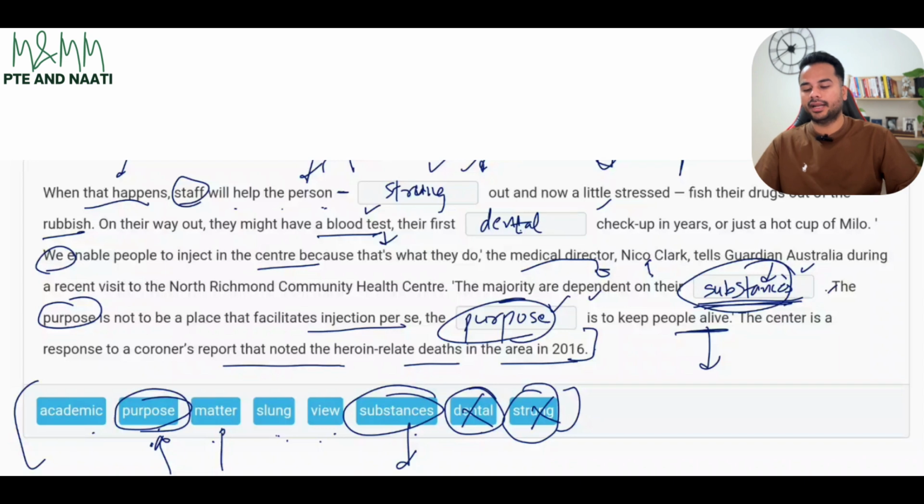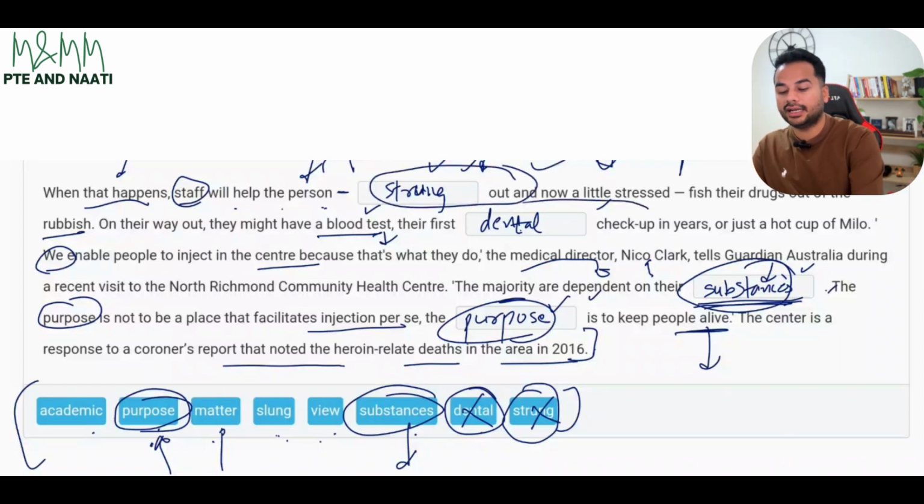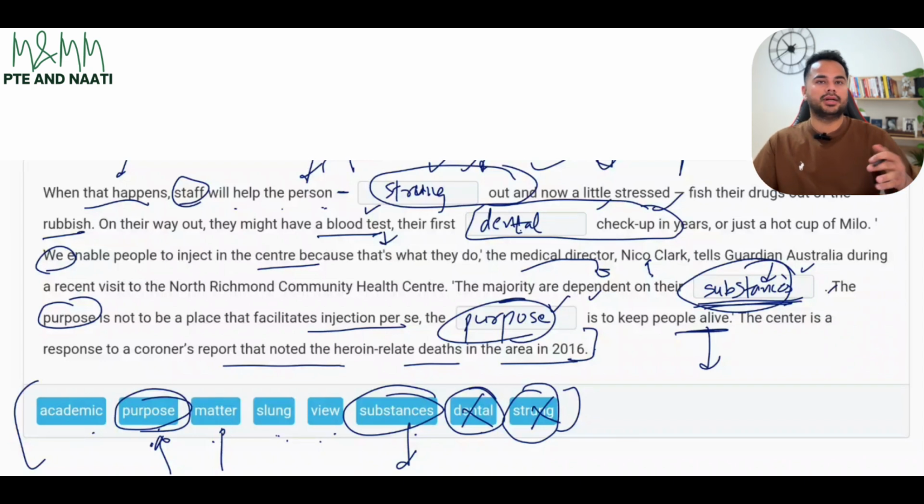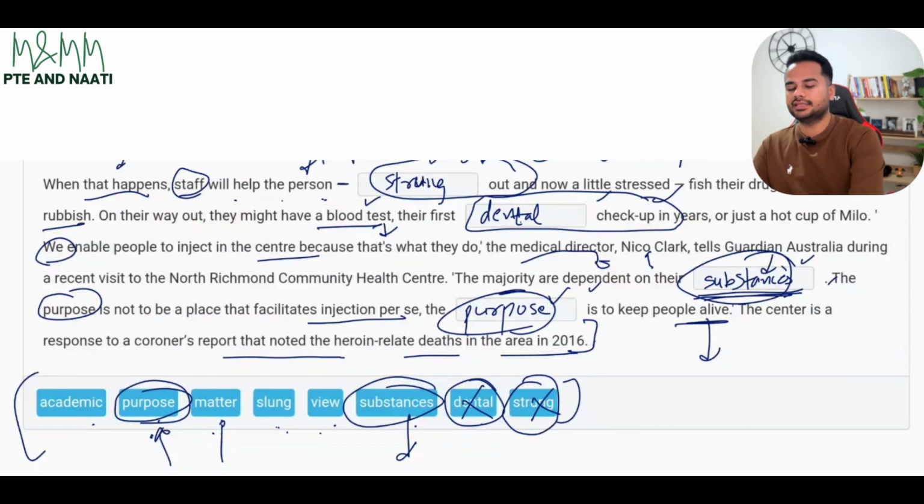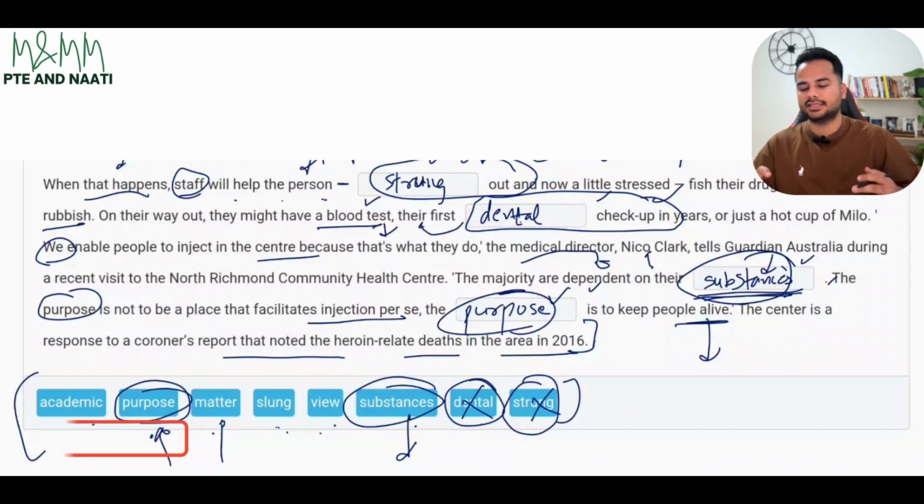And this is how I would be getting my right answers. First one being because of collocation, strung out. Then dental checkup, again you can say it's a collocation, but it's a very common pair of words to use one after the other. Dental checkup. And this sentence needed a word related to the body, because they're talking about blood tests as well.